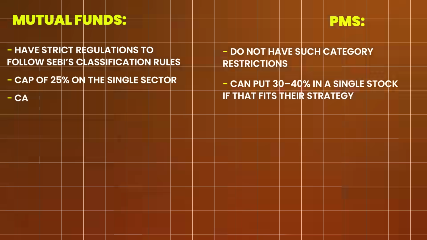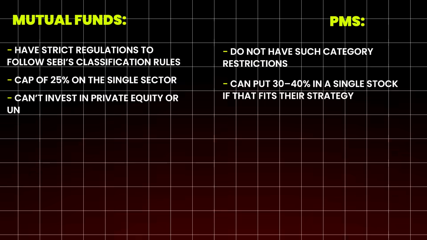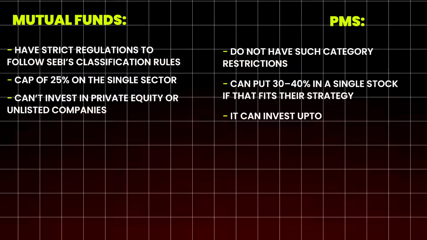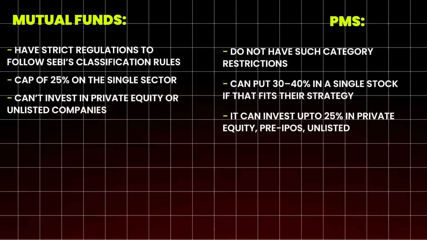Second difference is mutual funds cannot invest in private equity or unlisted companies. PMS on the other hand can invest up to 25% in private equity, pre-IPOs, unlisted companies, giving high net worth individuals access to a broader range of equity linked assets.